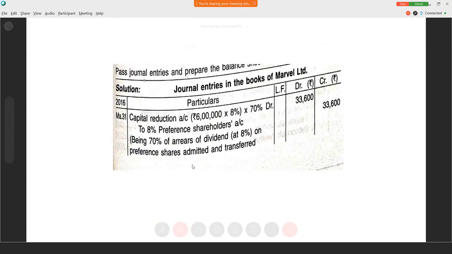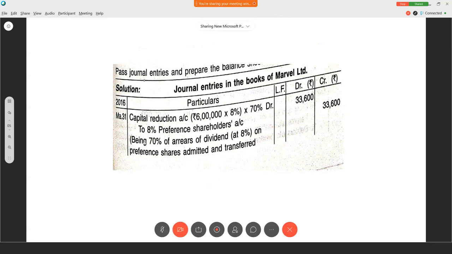The first journal entry. They said they are ready to sacrifice 30%, right? Both in capital as well as arrears of dividend. Now we have to make the payment of only 70%. So let us make the payment of 70%. What is the entry? We have to pay, right? So capital reduction account should be debited always. Capital reduction account debit to 8% preference shareholders account.